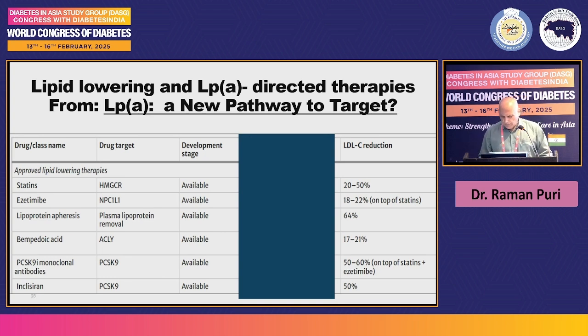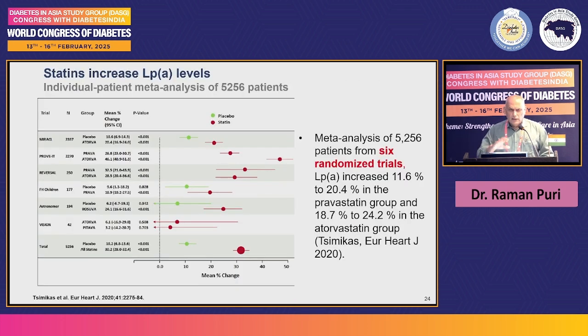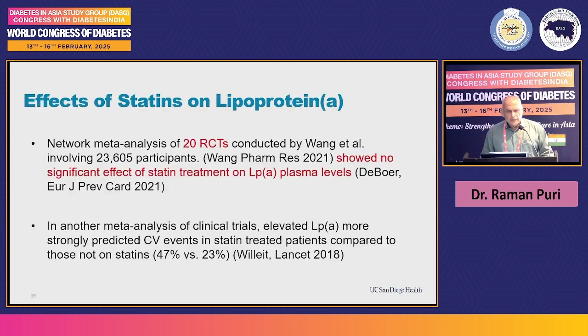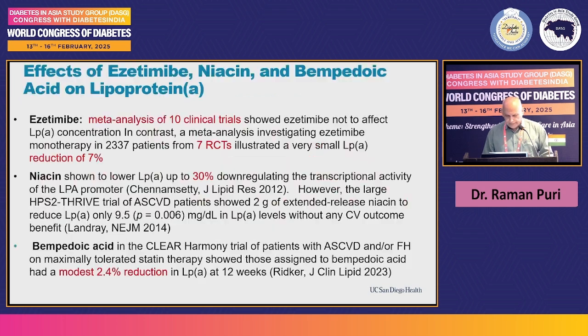Statin is one of the most important drugs, very commonly used, reduces LDL by 20 to 50%, but some RCTs have shown that it increases LPA by about 11 to 20%. But subsequently, there are some big meta-analyses which show that there is no such association between statin and increase in lipoprotein A plasma level. Another important observation was that in a meta-analysis, elevated lipoprotein A more strongly predicted CV events in statin-treated patients compared to those who were not on statin.